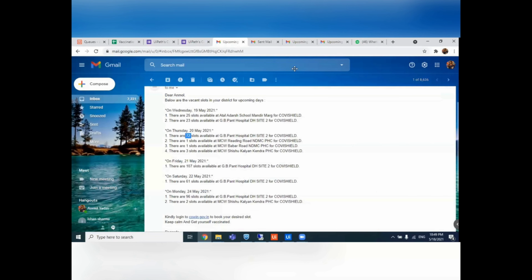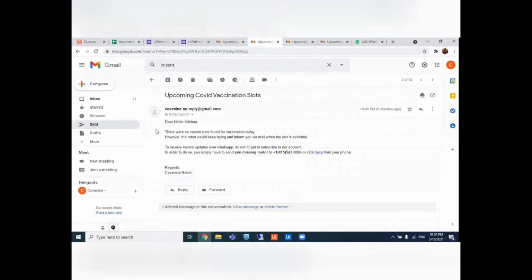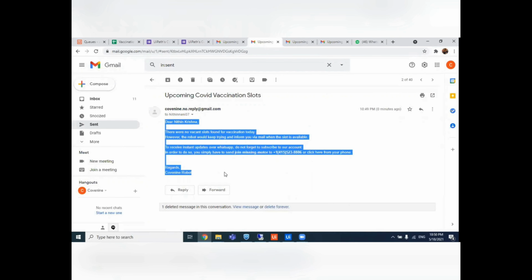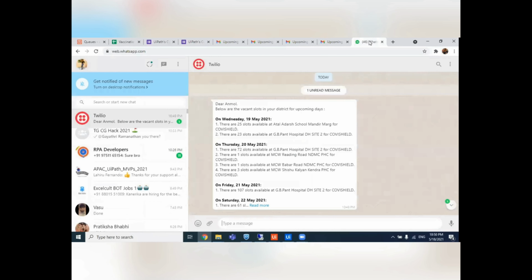And if I go to check the mail that has been sent to Nitin, it's here because there are no slots available in Nitin's location. He has been informed about the same, that there are no vaccination slots found for vaccination. However, the robot could keep trying and inform you via mail whenever the slot is available. Also, there's a link from which you can directly subscribe for the WhatsApp notification.